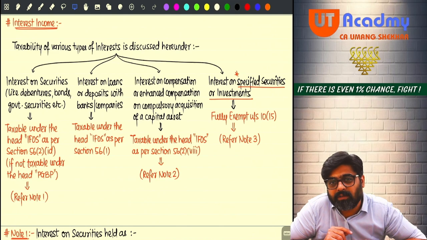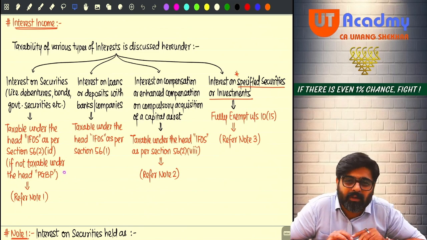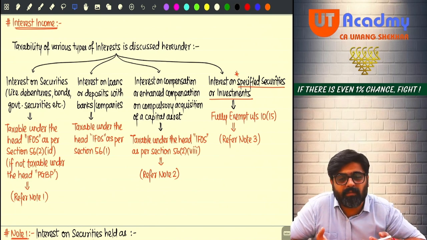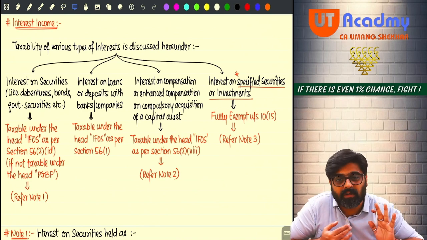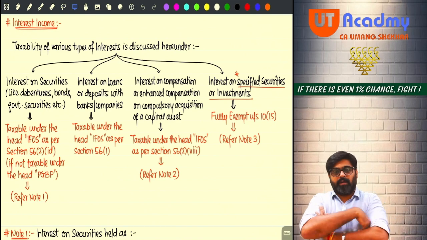Can you see the first interest, this one? Read. This is interest on securities. Do you have any securities? Bonds, debentures, government securities. It does not include shares, because on shares the returns come in the form of dividend, which we have already seen. Other than shares, all other securities. So are you holding the securities as your stock in trade of business?